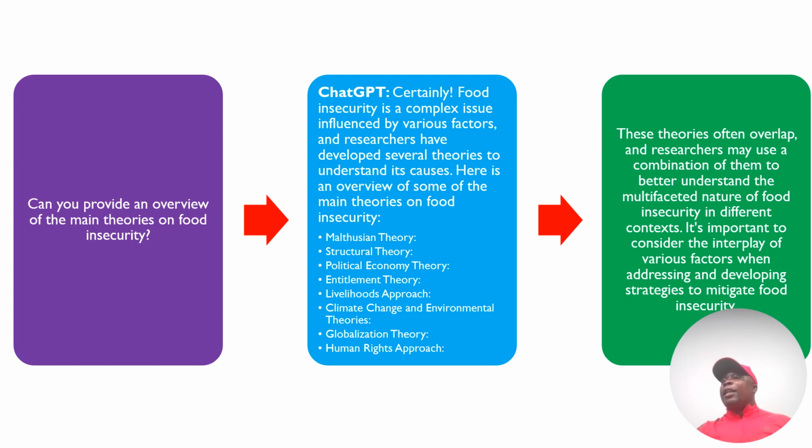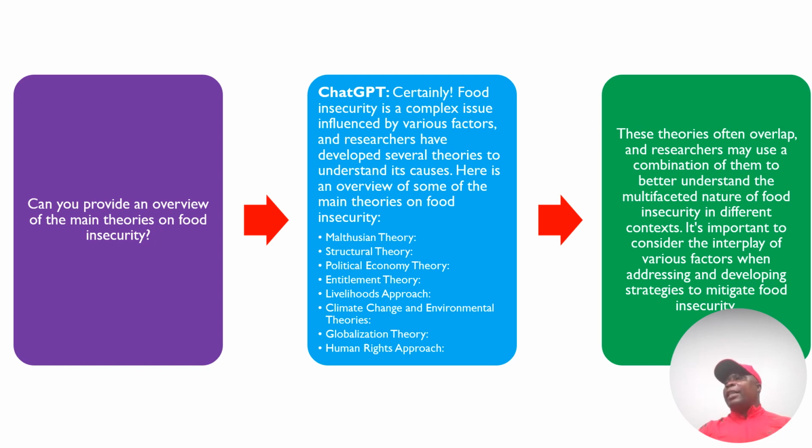So it has given me a list of all these theories that I can look at. For every theory, it has explained. They've just given me a brief, I think 3 to 4 lines of explanation on the theory, but I deleted it because of space. So this is what ChatGPT actually suggested to me. If I'm studying food insecurity, these are some of the theories that I can go and check and see which one I can use.